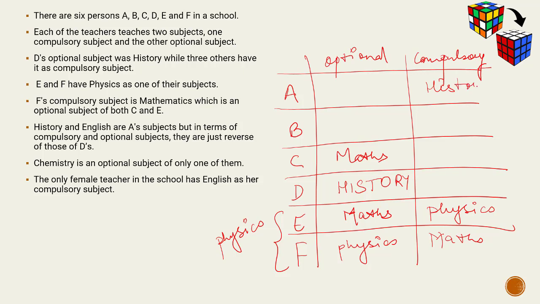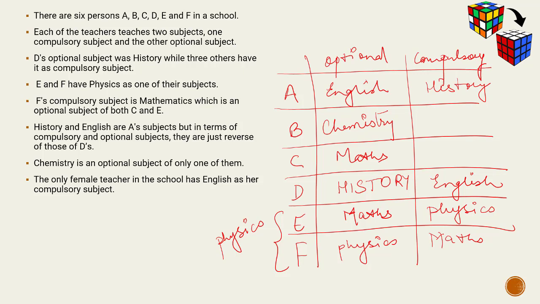And the other subject for both of them is English. So A's optional would be English and D's compulsory would be English. Chemistry is an optional subject of only one of them, and we are only left with B, whose optional we have not figured out yet. So B's optional subject will be chemistry.